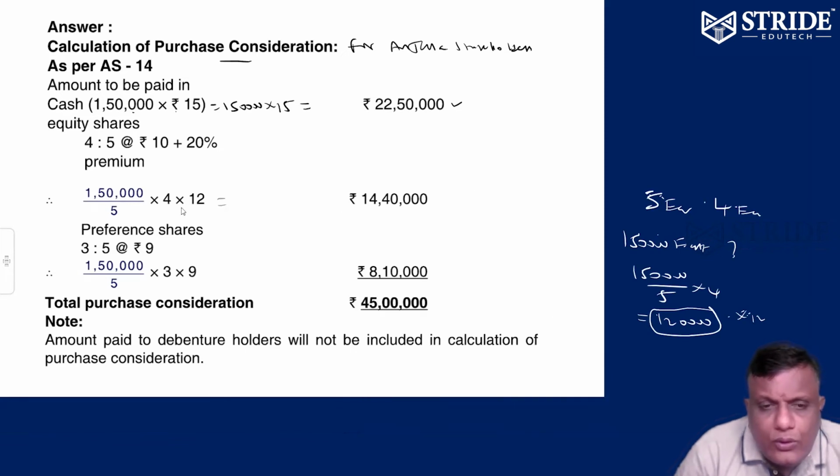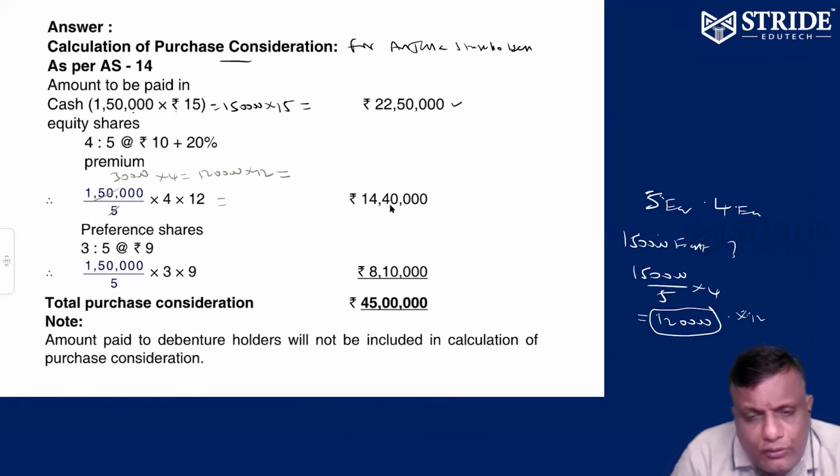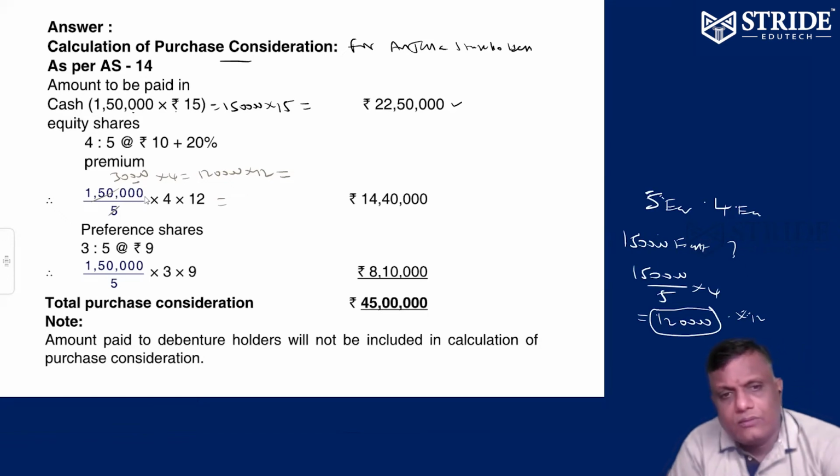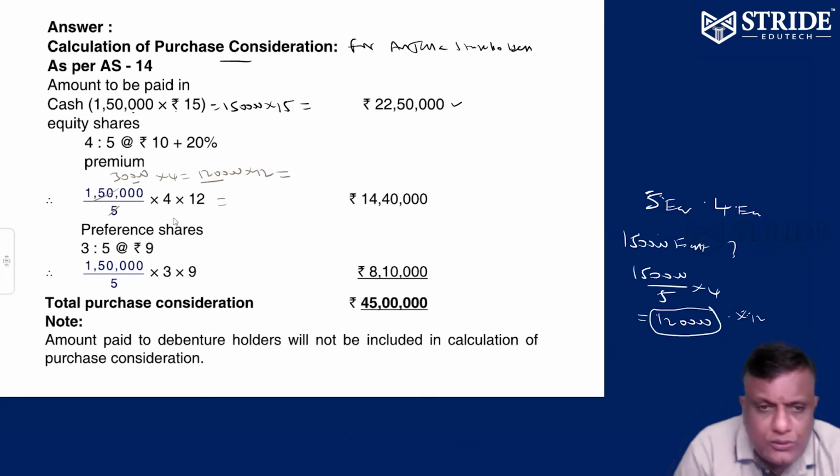Please check it out. 30,000 into 4 is 1,20,000 shares, into 12, which is equal to 14,40,000 equity shares value to be issued. For 1.5 lakh shares, 1,20,000 equity shares are to be issued.